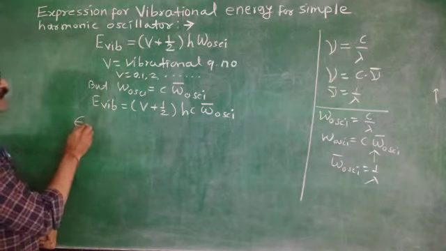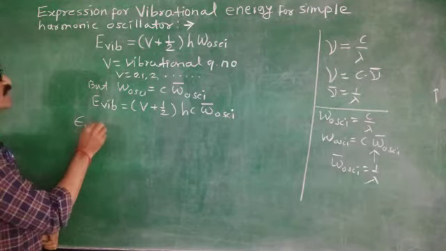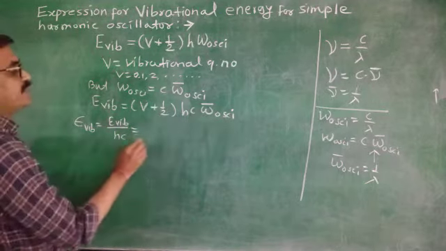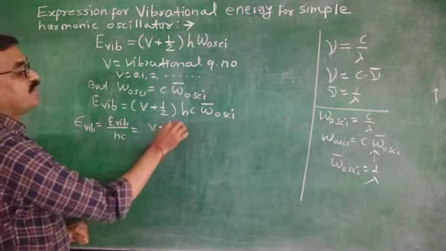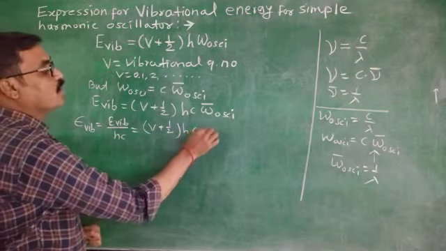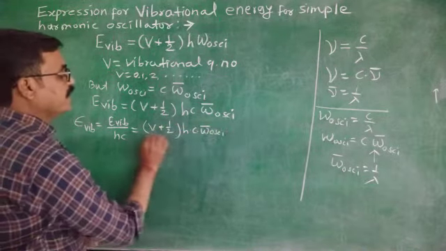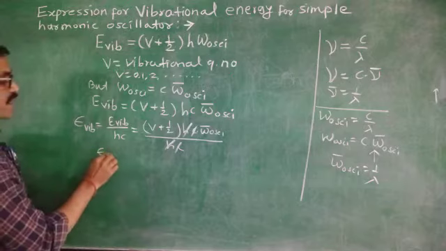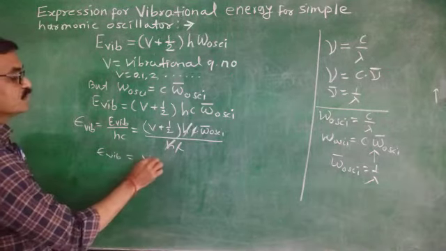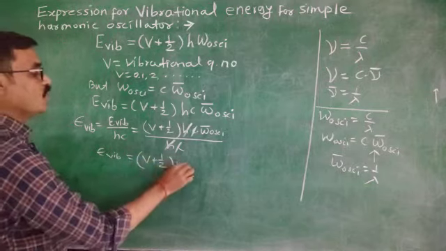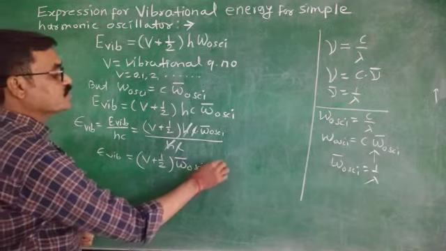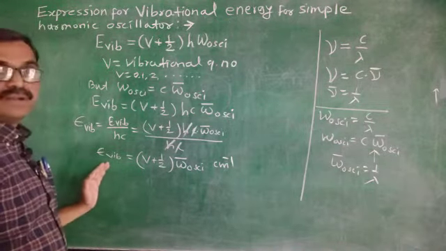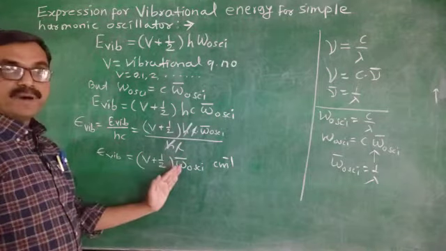That's why epsilon of vibration equals E of vibration upon hc. Now (V plus half) into hc omega bar of oscillation divided by hc. Here h and h cancel, c and c cancel. That's why epsilon of vibration equals (V plus half) into omega bar of oscillation, so many centimeter inverse. This is the energy of vibration in terms of wave number.